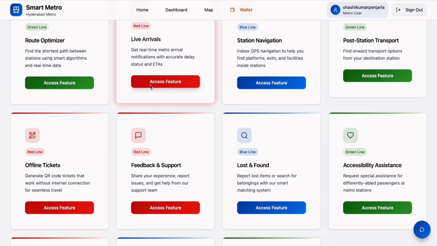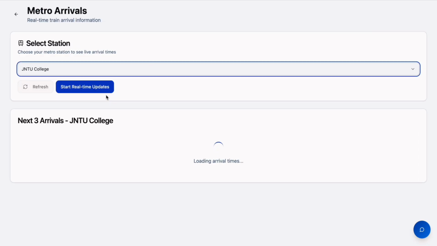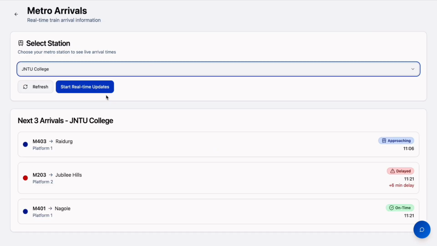This is route optimization. This is live arrivals. We can check whether the metro train is entering the station, whether it is taking delay or approaching, or it is coming on time. We can check whether the train is reaching the station on time or not, and in between, we can manage our time.